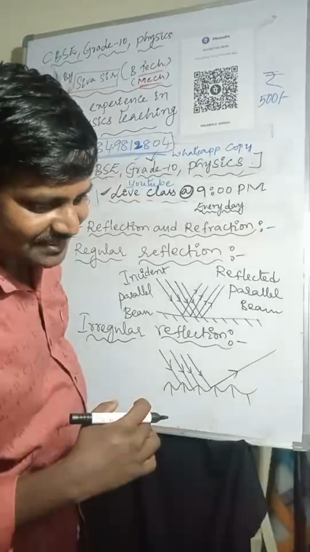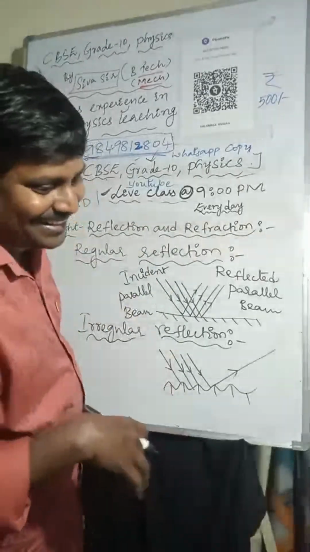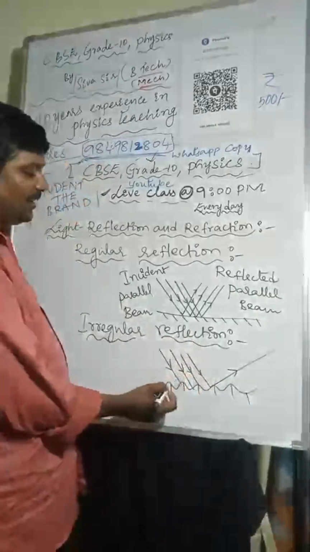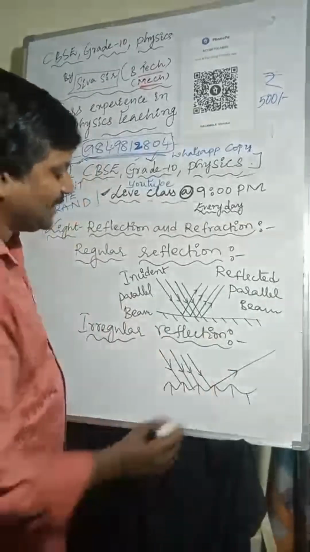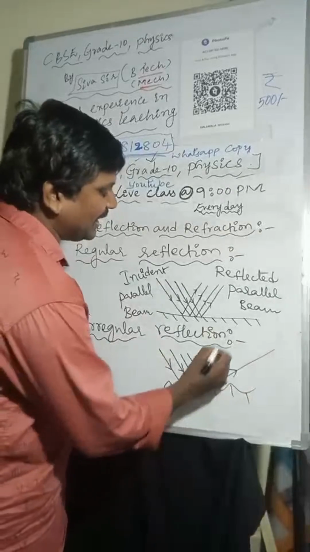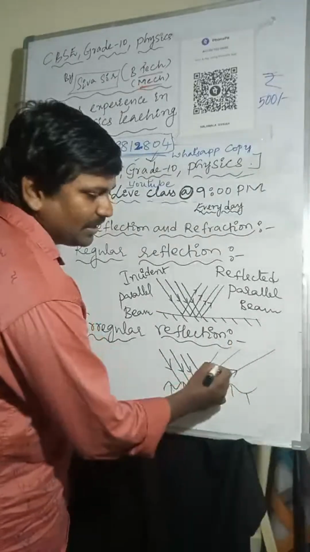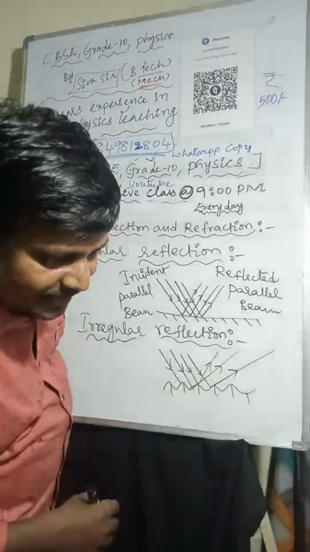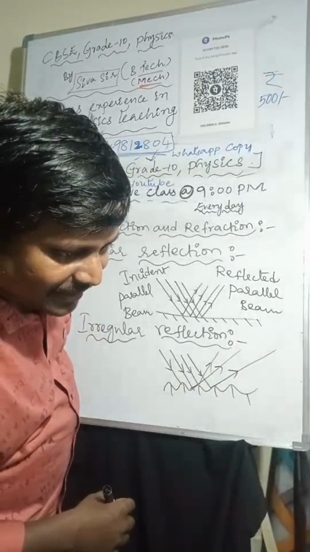Marvelous. Nice. Okay, so come to the point. Next one, irregular reflection. Here, the reflected light rays are not parallel to each other.